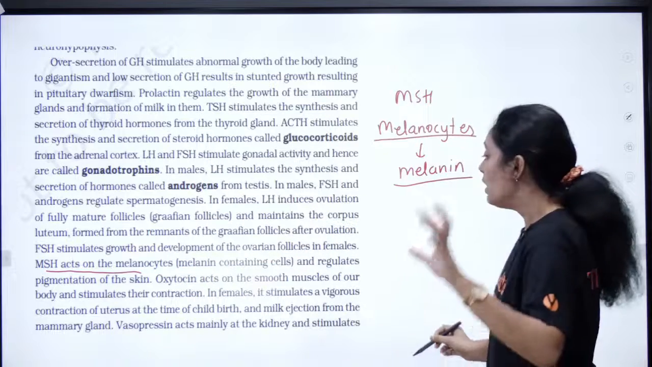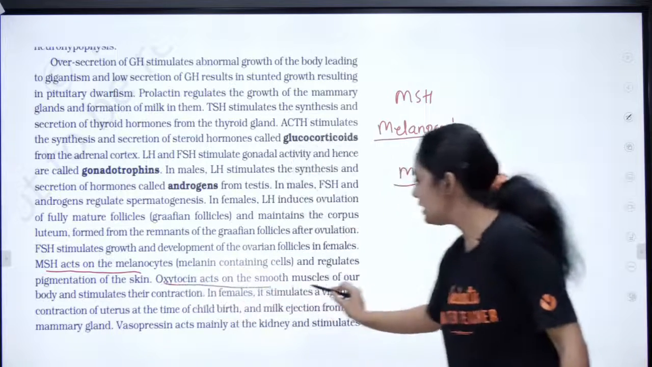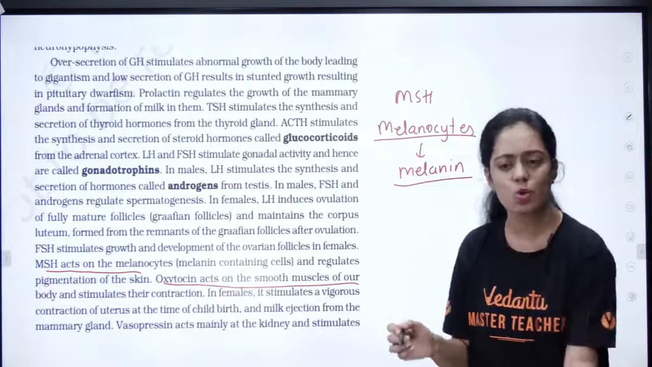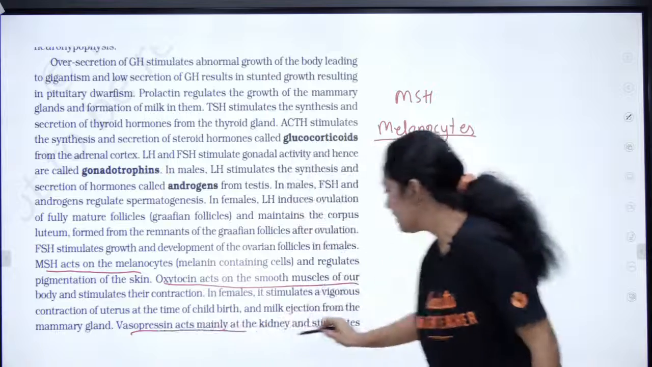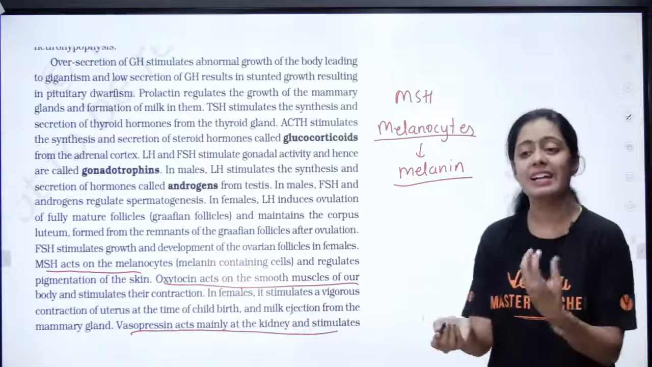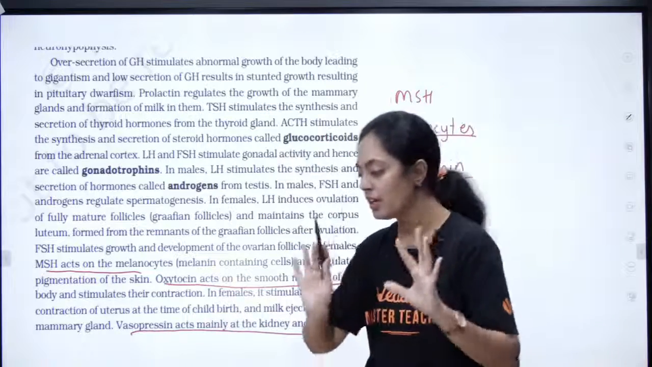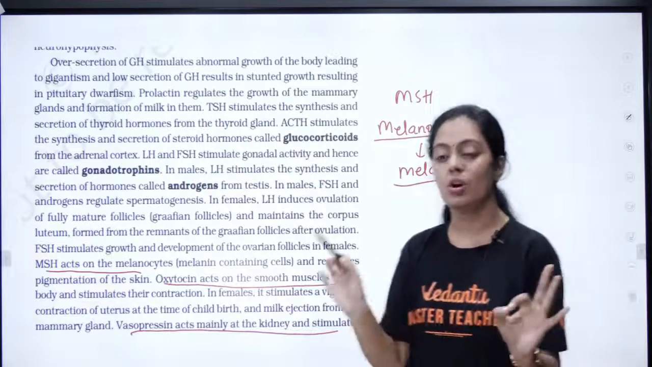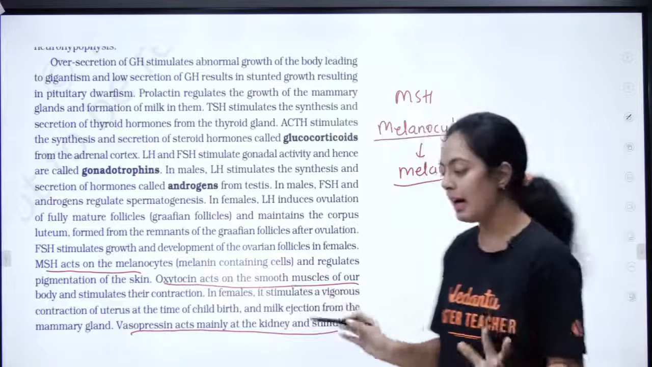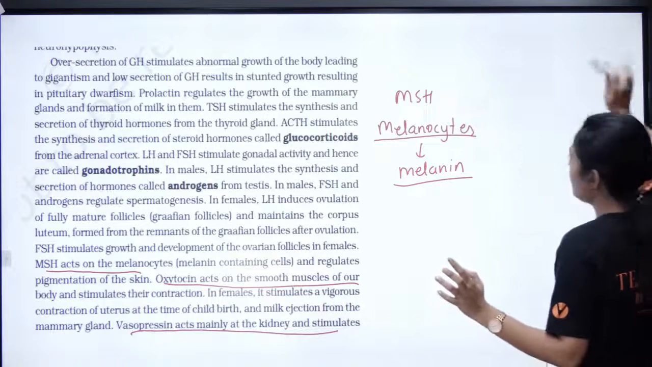Now, let's move on to oxytocin. We already discussed that oxytocin acts on smooth muscle, and you also have your vasopressin. It mainly acts on the kidney and helps in reabsorption of water and minerals. So this is entirely about your pituitary gland. Is it clear? Can we continue?